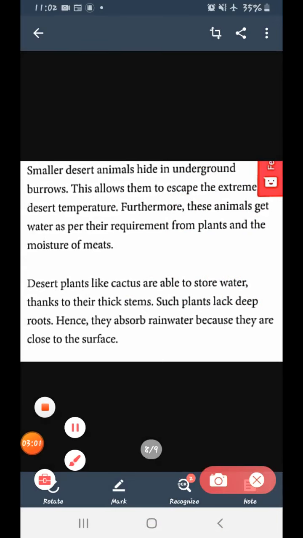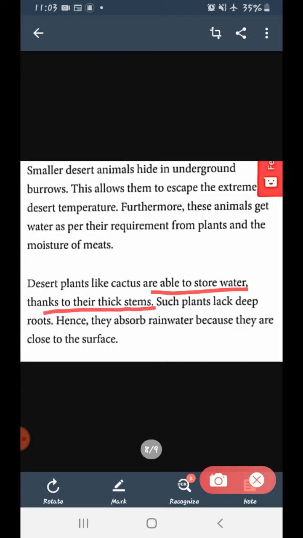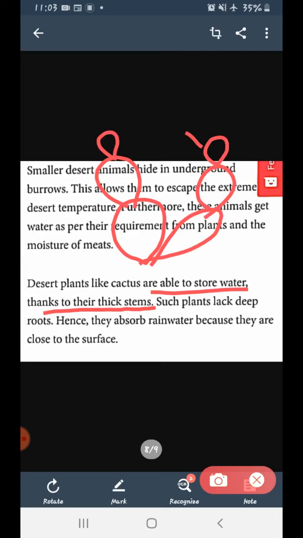Okay. I repeat, desert plants like cactus are able to store water thanks to their thick stems. See, this is cactus. Let me draw. This is cactus. Okay. Now see, their stems are very thick.